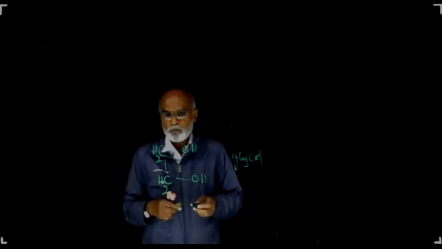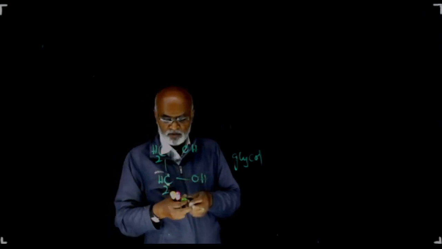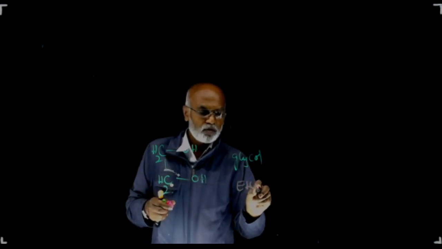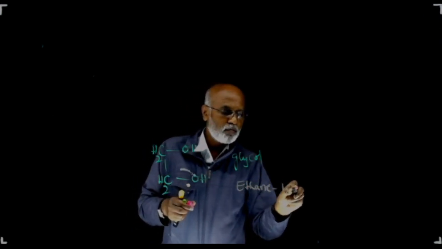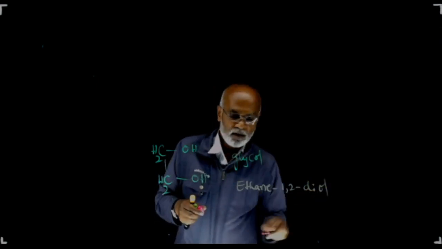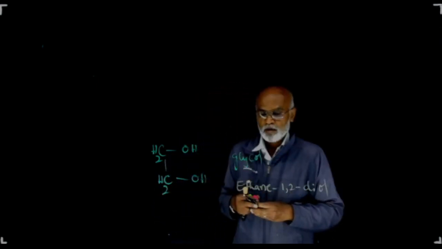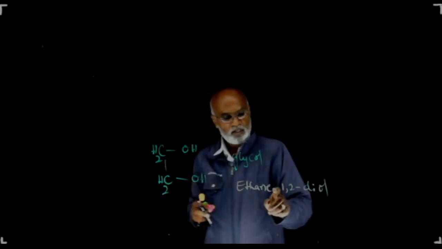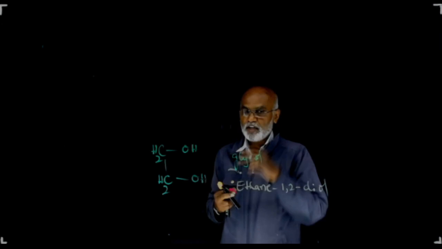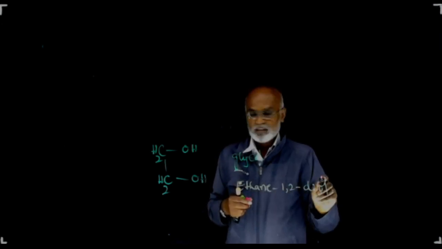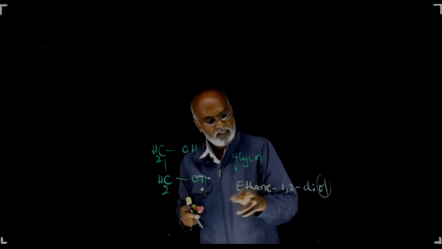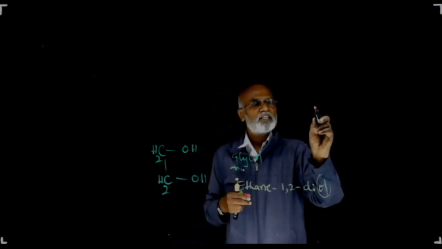This glycol is the common name. When you look into the IUPAC name, there are two carbon atoms. Therefore, ethane is the parent. Ethane 1,2-diol. Parent is ethane. Out of two OH groups, one is at the first carbon atom, the other is at the second carbon atom. Therefore, 1,2. Since the OH groups are 2 in number, that is di. Alcohol, the suffix for alcohol is ol. So, glycol is the common name. Ethane 1,2-diol is the IUPAC name.